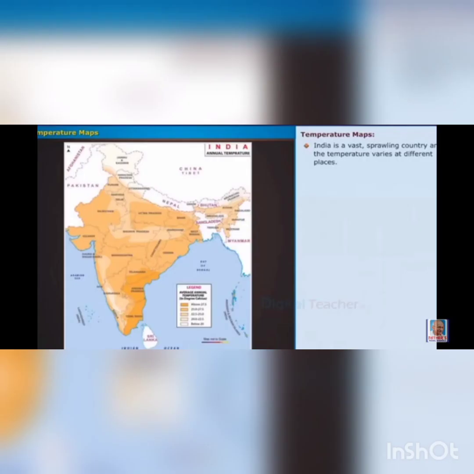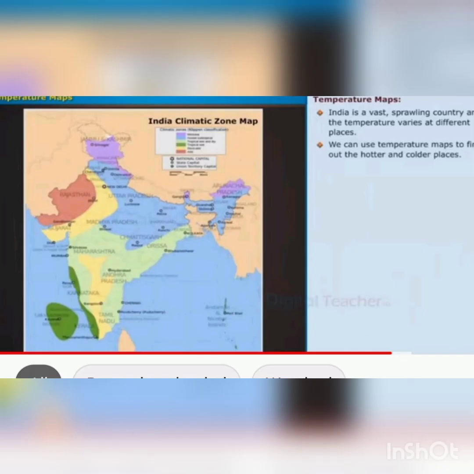Now, let us learn about temperature maps. India is a very vast, sprawling country and the temperature varies in different places. We can use temperature maps to find out the hotter and colder places.